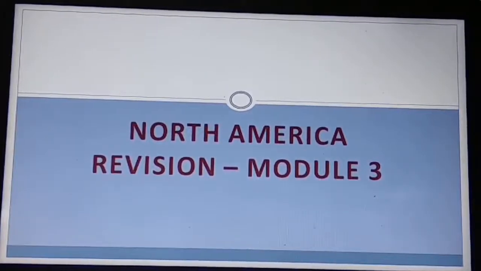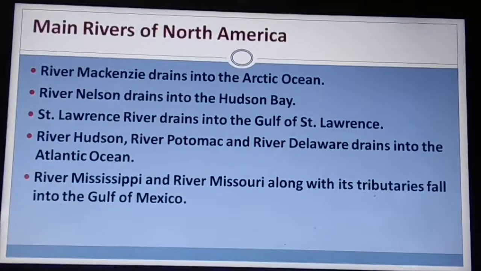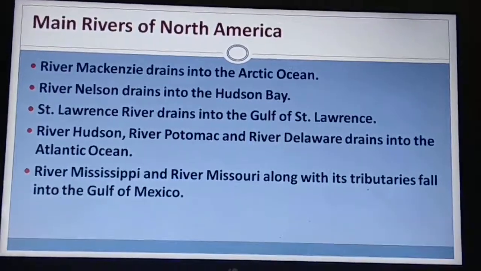This is the last module for your North America revision. The last topic is the main rivers of North America.